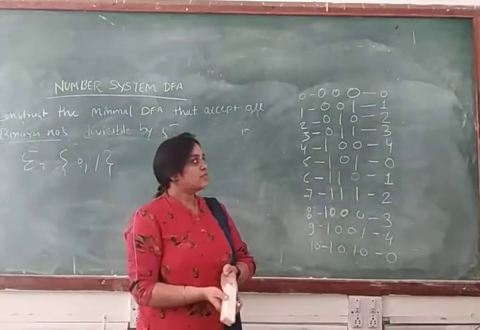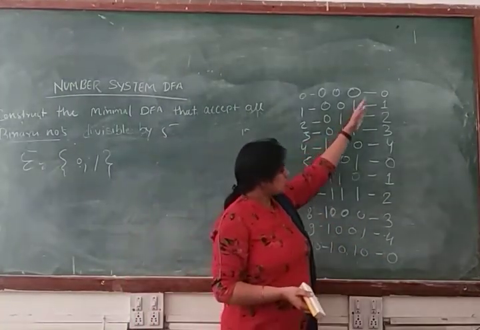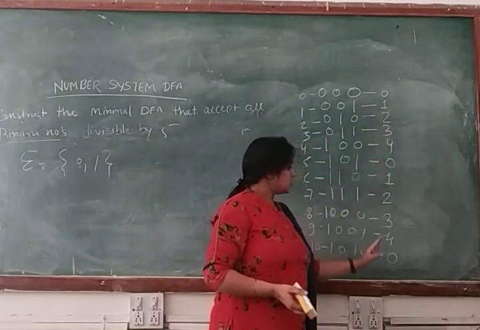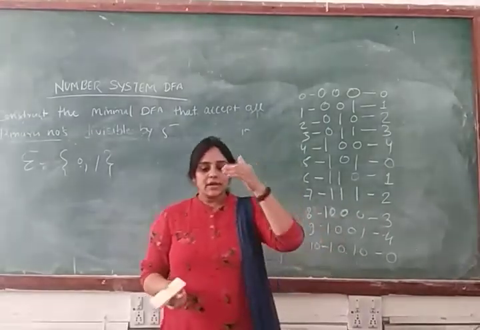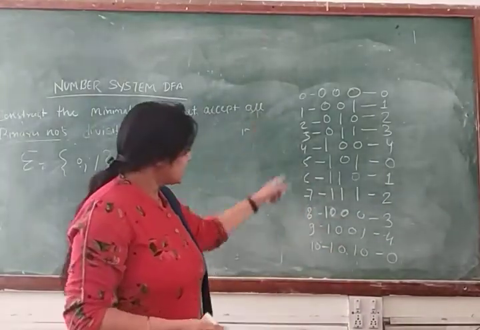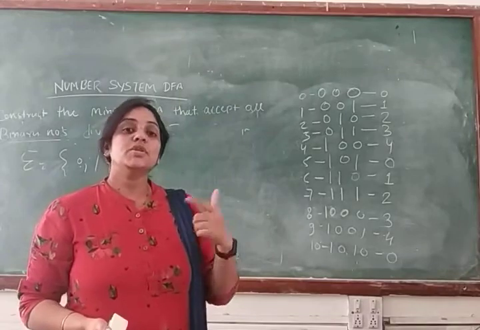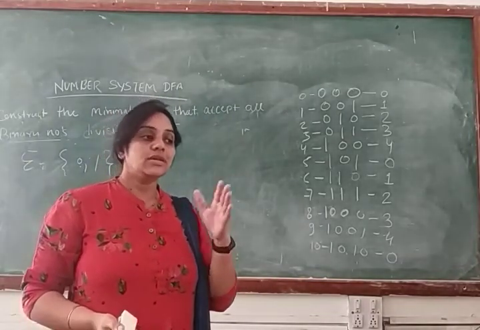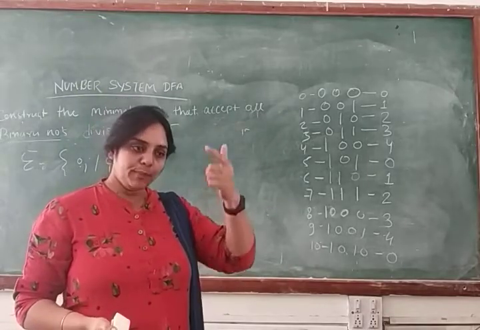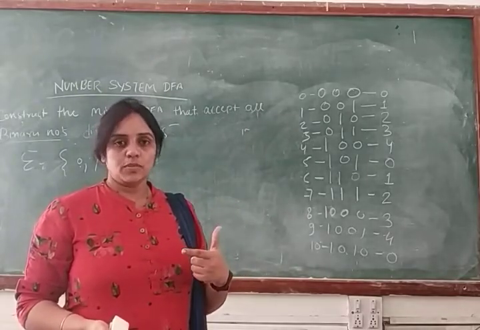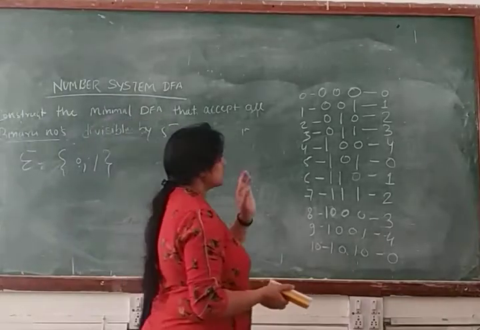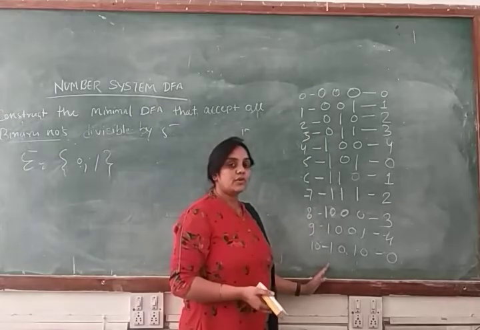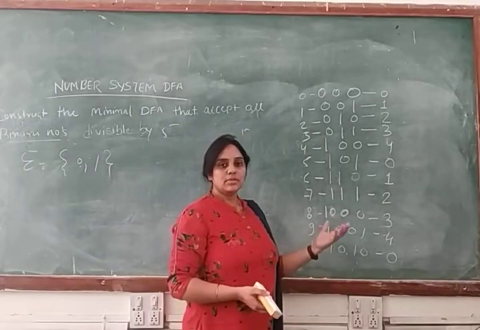So we have to make the table. So your two loops should be complete. Means from 0 to 4, then 0 to 4. Clear? Because in two loops, when you make transitions for these strings, your machine will be complete. Your machine has a transition for every input symbol. Means your state has a transition for every input symbol if you make the machine in two loops. Clear? So in a number system, just remember this thing. You have to make transitions for these strings if you want to complete your machine, means to make it a DFA.